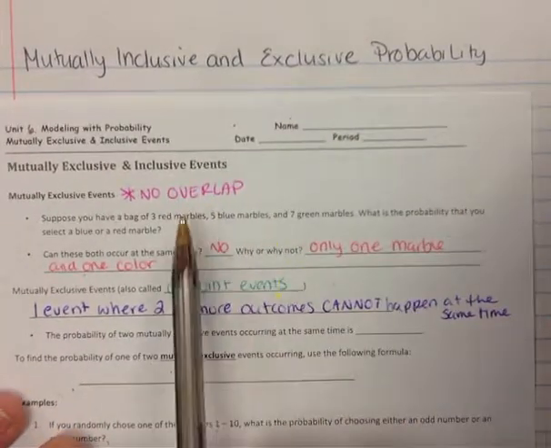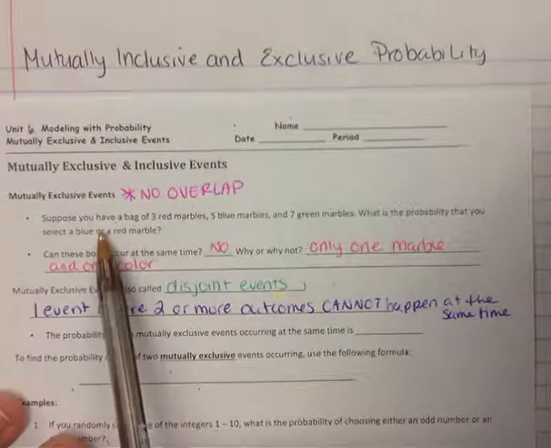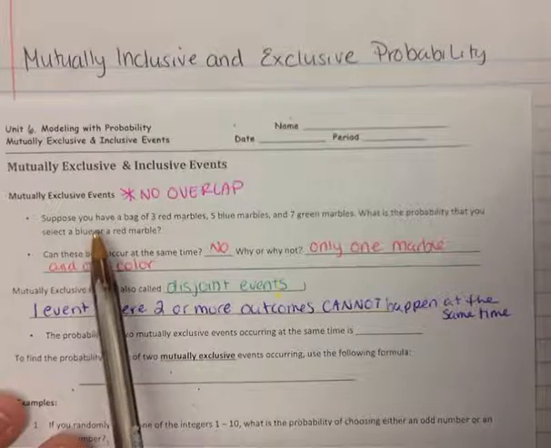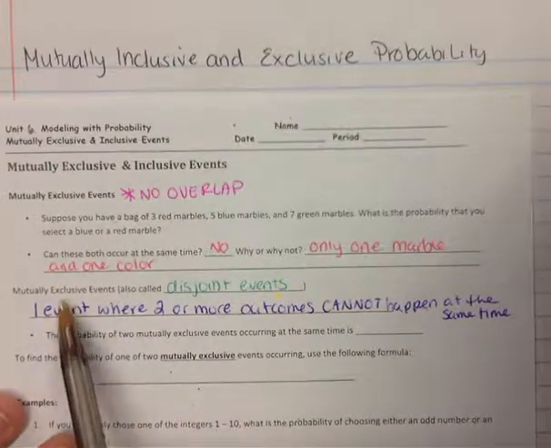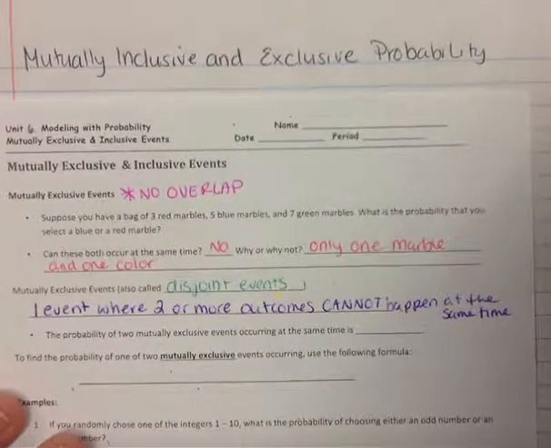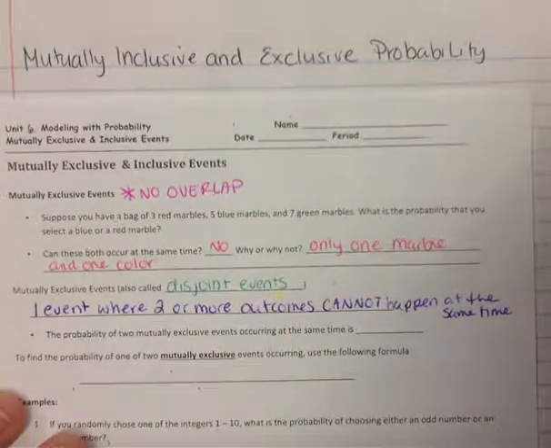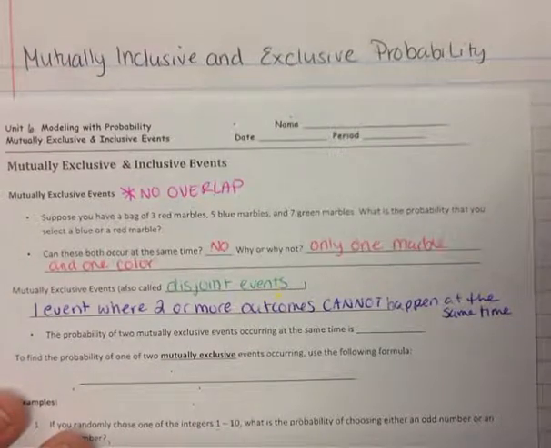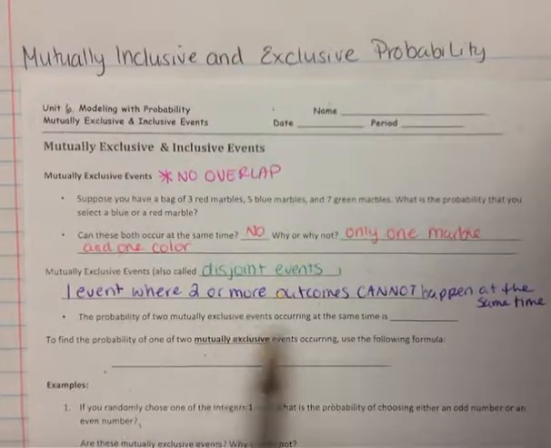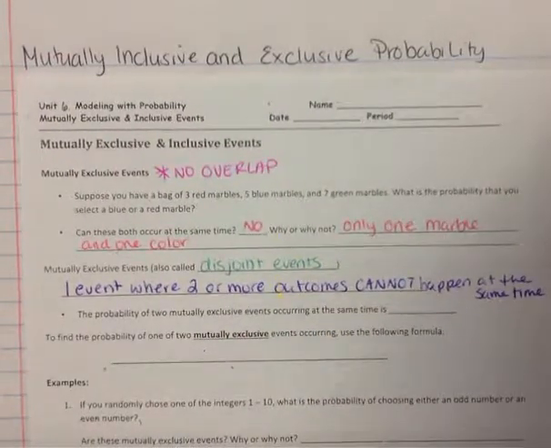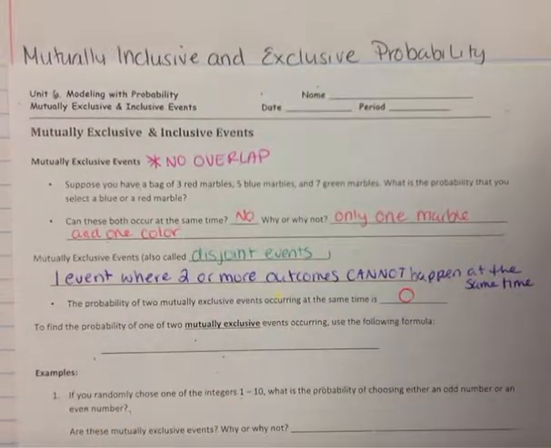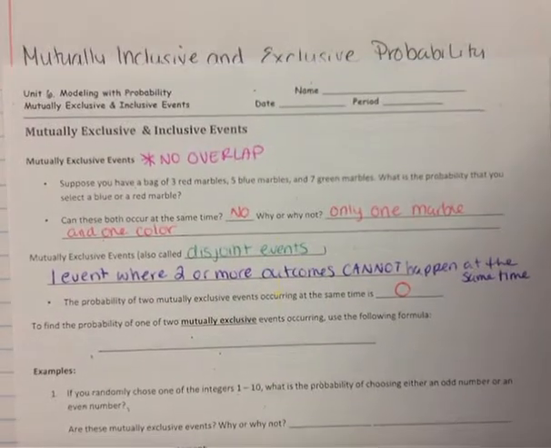So the outcomes were a blue and also a red marble. So it's when we're dealing with one event, we cannot have an and. One event has to be an or. So if it is an and, that would be an overlap, and we would have to be very careful with it. That would be the mutually inclusive. They are included together. So the probability of two mutually exclusive events occurring at the same time has to be 0. They have to be exclusive from each other. They have to be separate from each other, and so therefore they cannot happen at the same time.